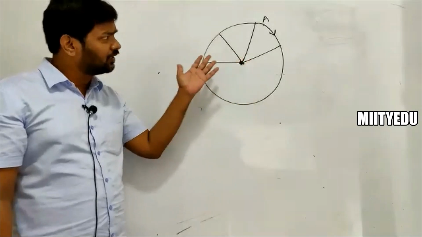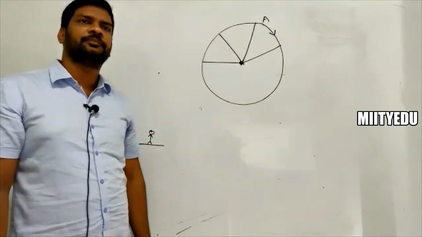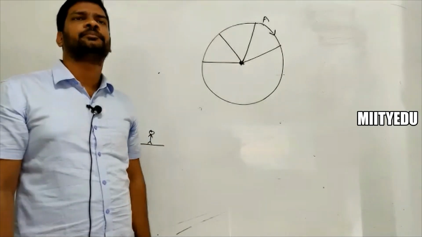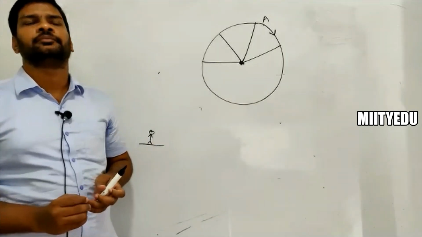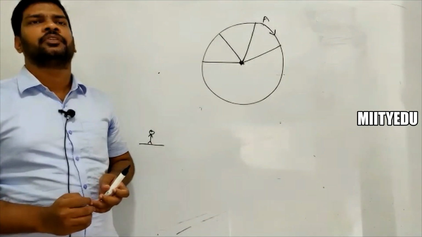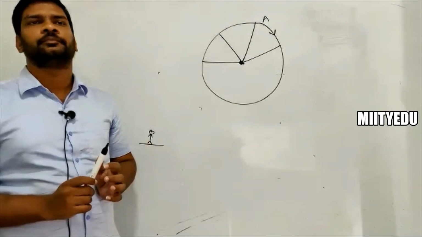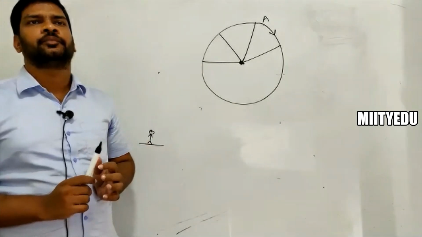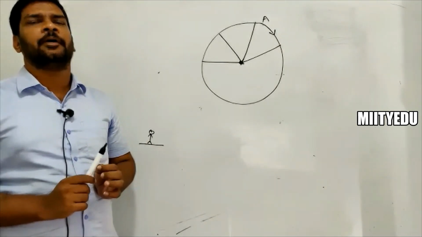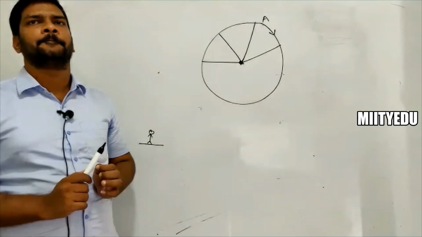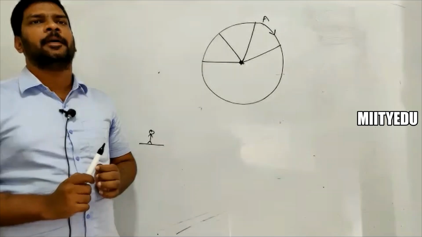Is it going to look like a circle or parabola or ellipse or something like this? Anyone? Circle or different one?